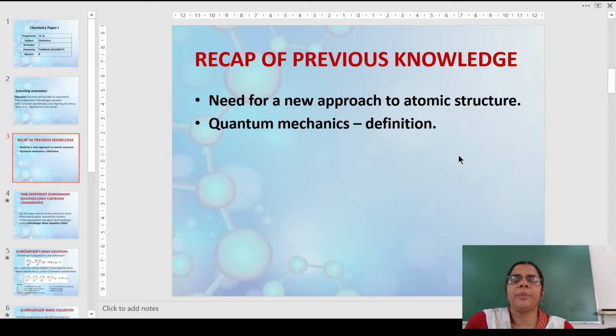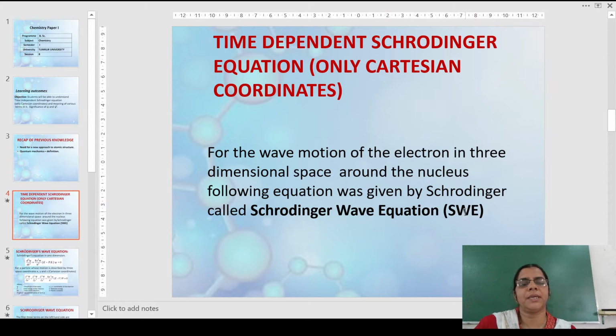Quantum mechanics was given by Schrödinger in the year 1929, and as we have seen, the Schrödinger wave equation, otherwise also known as SWE, is the heart of quantum mechanics. Let us understand what is the meaning of this. It is the fundamental wave equation. Since the derivation has not been prescribed to you in your syllabus, we are only going to see the form of this Schrödinger wave equation.